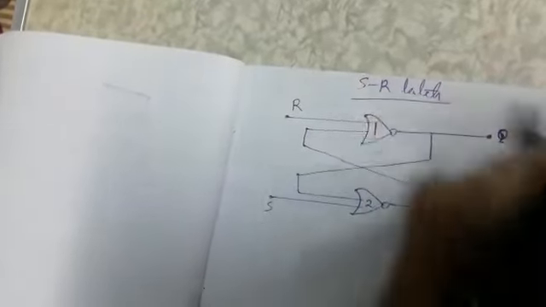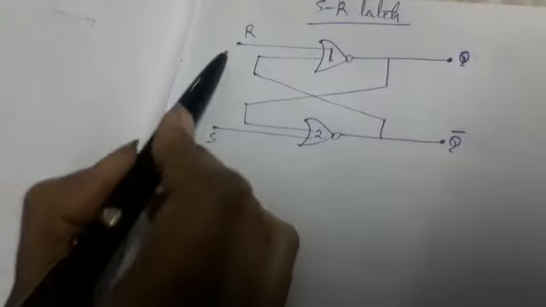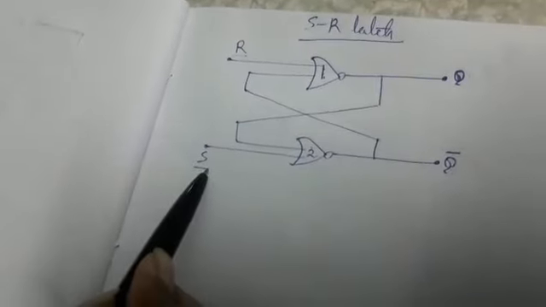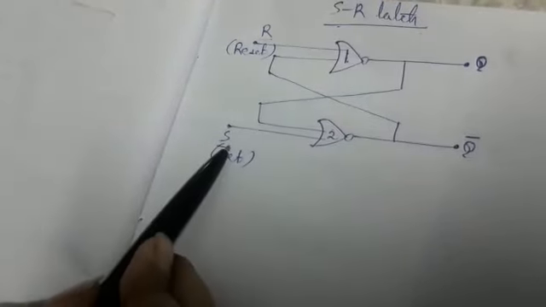So this is an SR latch. These two are NOR gates, NOR gate 1 and NOR gate 2. These two are inputs, one is the R input, another one is the S input. That's why its name is SR latch. S stands for set, R stands for reset. So we can say this is the set input, this is the reset input.